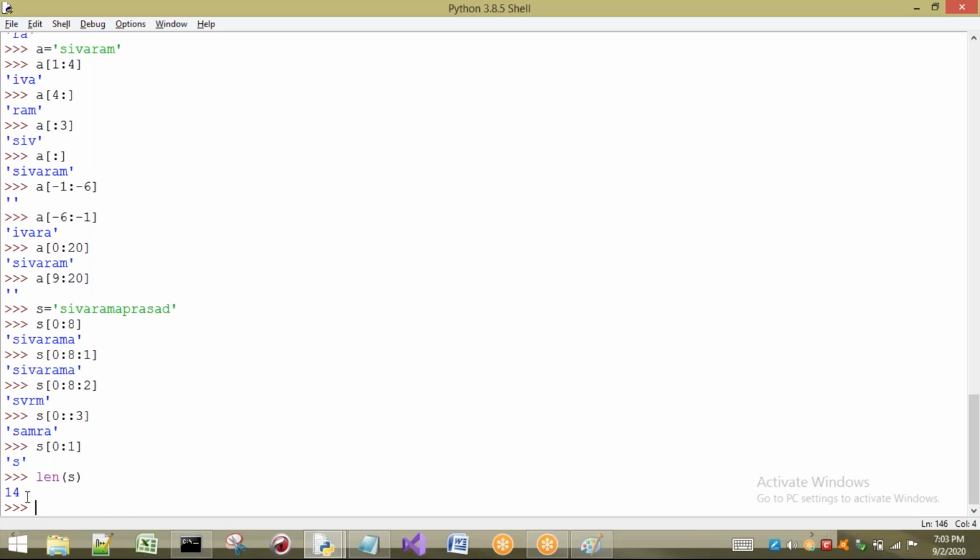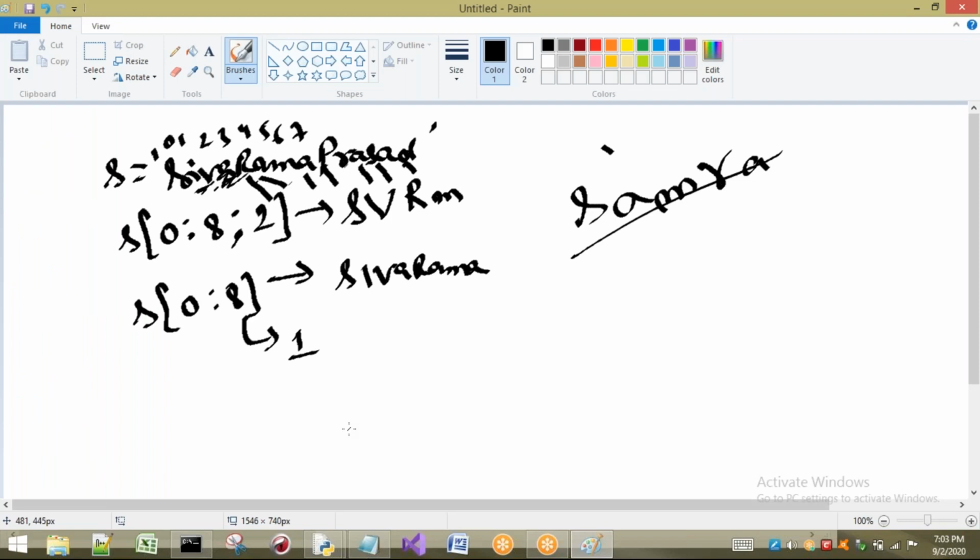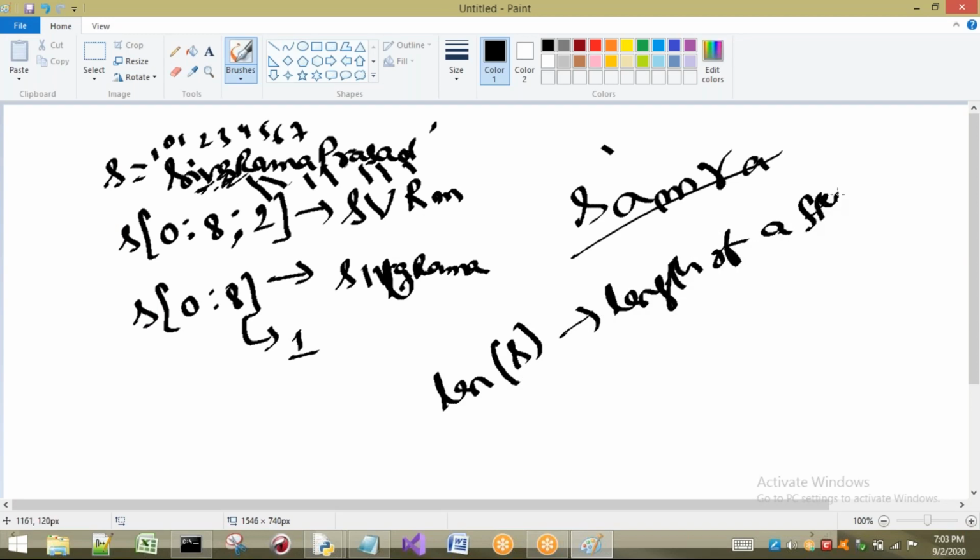So length is 14. Length is a function which is going to give you the length of a string. Okay, right. So this is about a string in brief. We will discuss in detail about a string in next sessions. Okay.